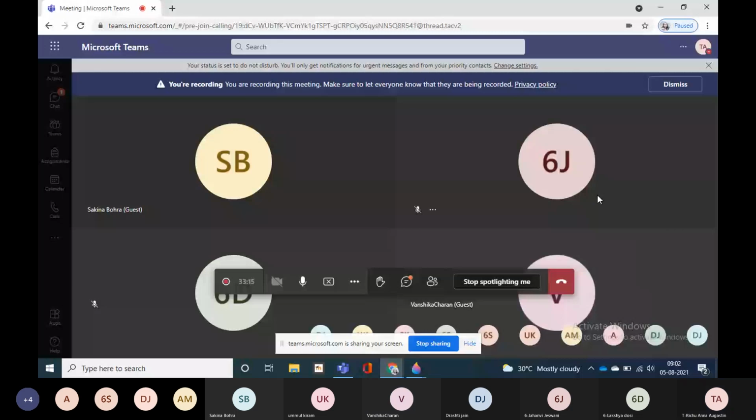Option D. Then third one, which of the following statements about the stoma is not correct? The answer is option B. Each stoma is surrounded by 4 guard cells. It is the false sentence. The correct sentence is surrounded by 2 guard cells.